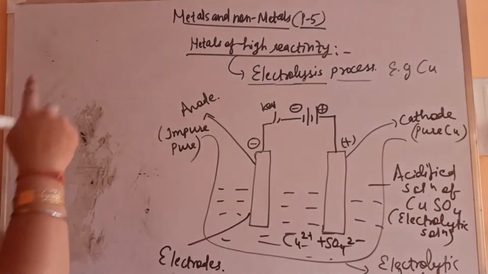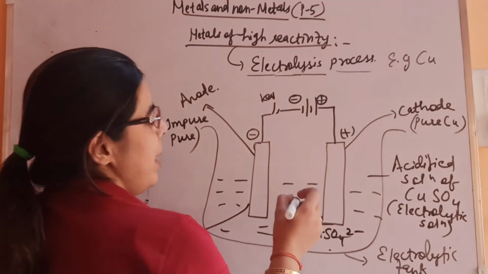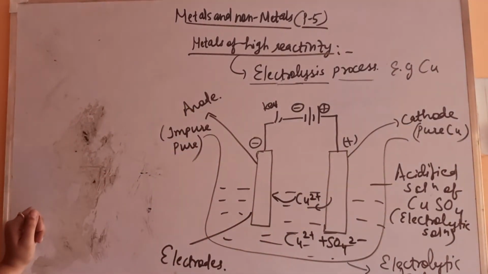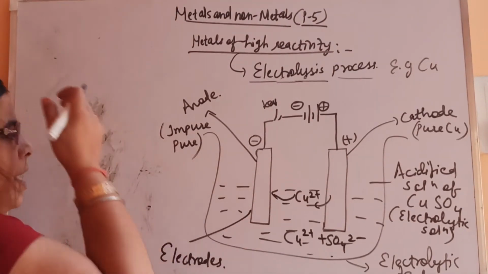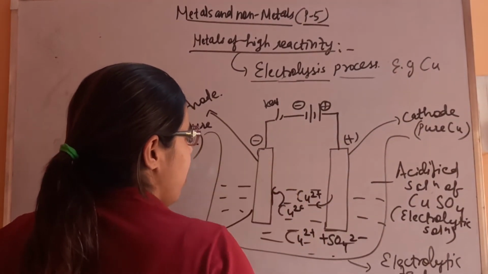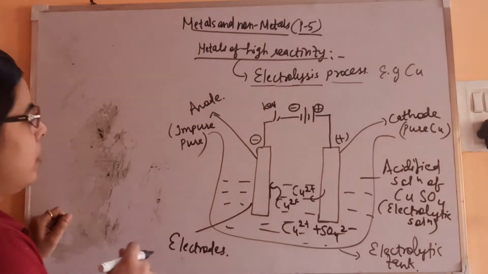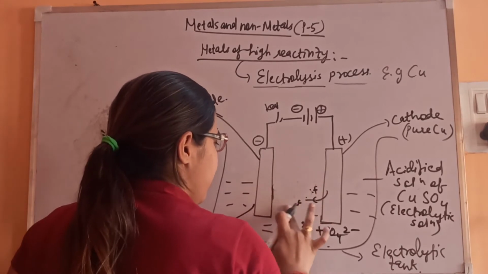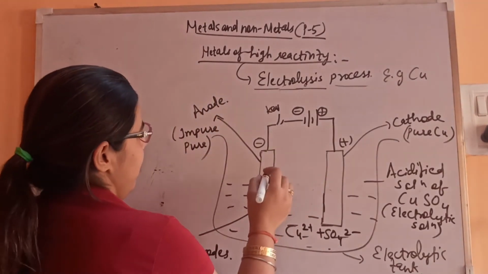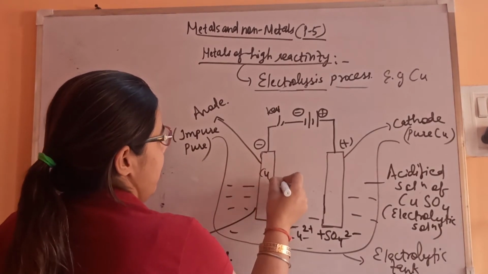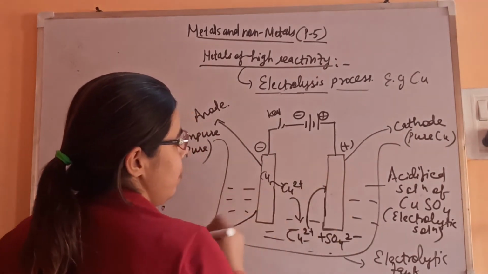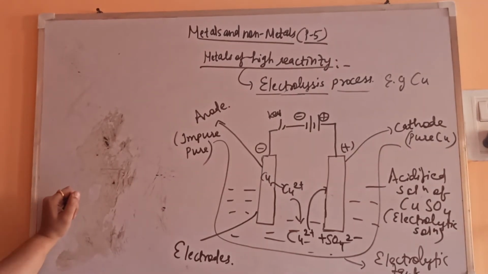Now from the anode, because it is impure, copper gets converted into Cu2+ ions, which go into solution, and from the solution the Cu2+ moves towards the pure copper cathode and gets deposited in the form of copper.